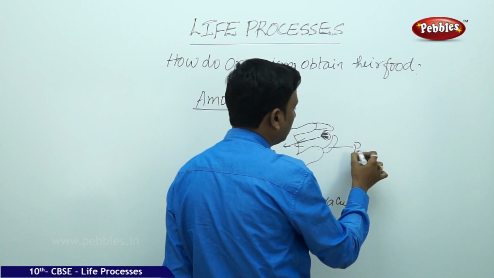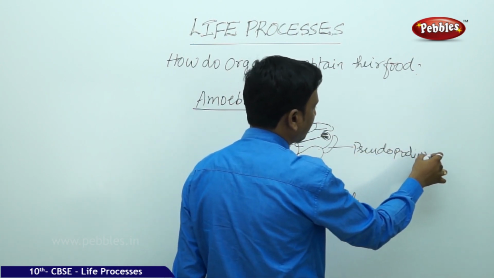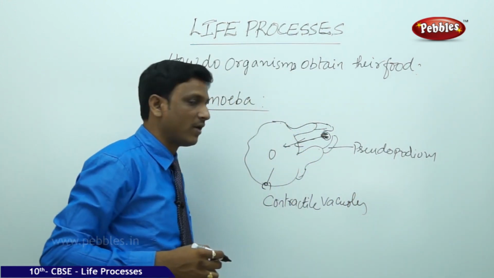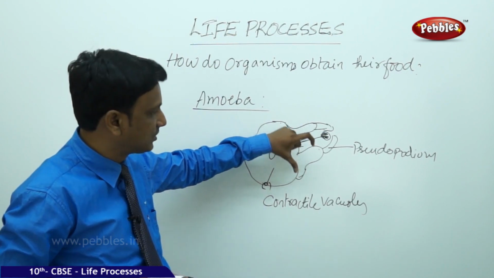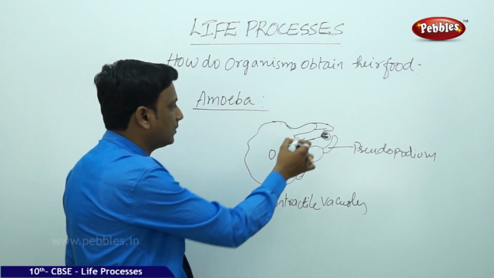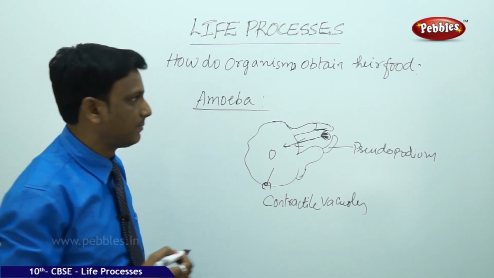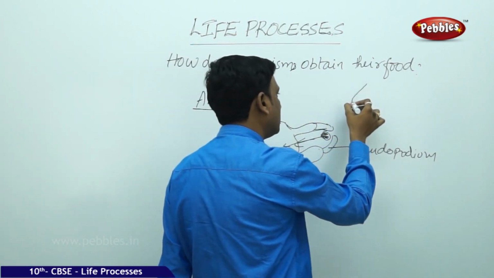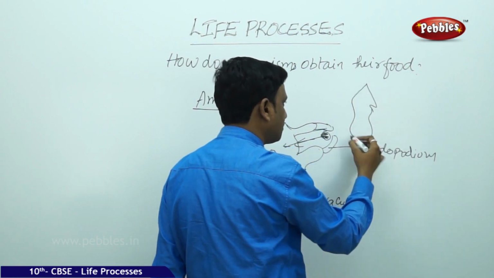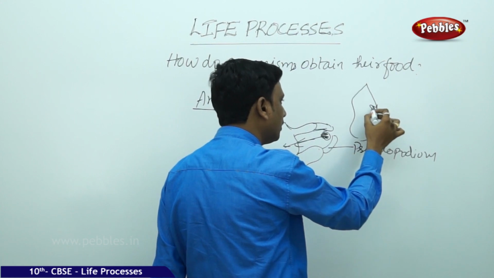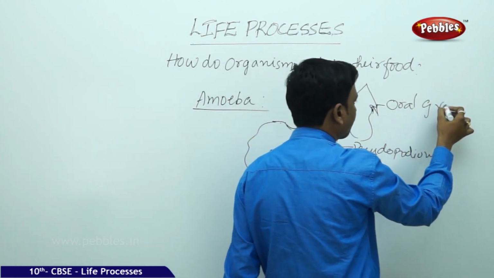And here these are the pseudopodia, false feet. So in this way, in the case of amoeba, the special modification of the cell membrane helps to get the food. In the same way, if you see another unicellular organism like paramecium, it is also called a slipper animalcule because of its slipper shape. It has a special groove called the oral groove.